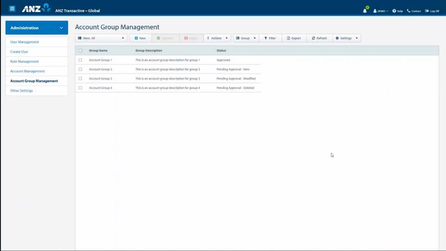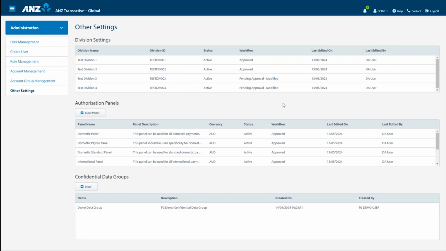Our next submenu, Other Settings, displays or allows you to create settings for service requests, divisions, authorization panels, and confidential data groups to restrict user access to certain templates and payments. Today, we will look at setting up an authorization panel and a confidential data group. Let's start with an authorization panel.